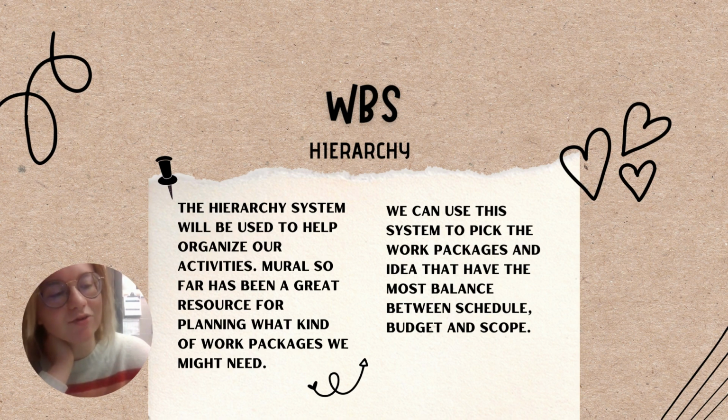It is kind of nice to be able to label each group with what we want the end result to be for that group. So we have something for academics, something for cultural, and then a little drop-down that'll say budget or time. And we sort of add to that. Hopefully as we prune it and clean it up, we'll have a solid basis for our plan. And we can use the system to pick work packages and ideas that have the most balance between schedule, budget, and scope.